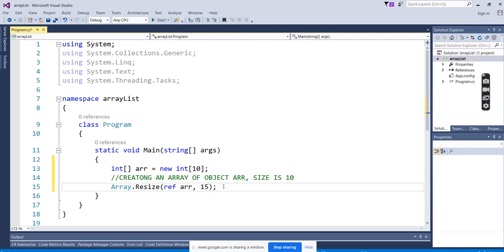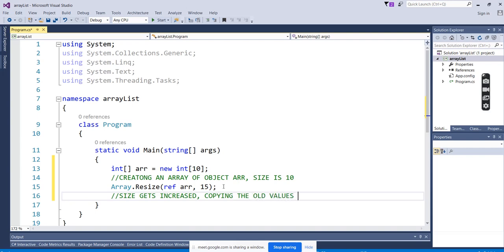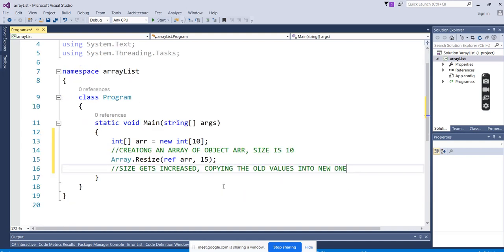So what will it do now? It is going to create 15 cells, then the 10 will be copied from the previous one. Here the size gets increased by copying the old values into the new one. So you can see here the size of an array is increased, but only the size is increased.